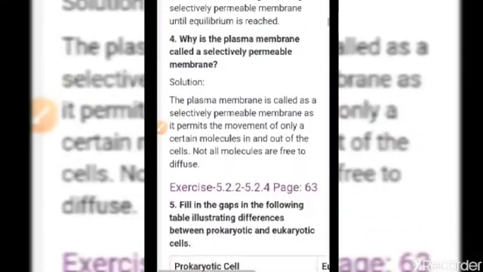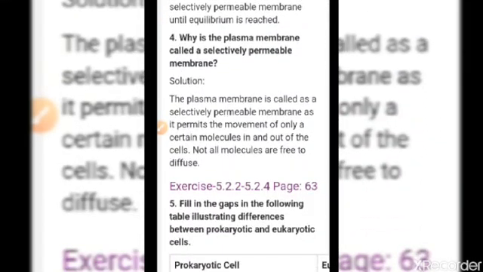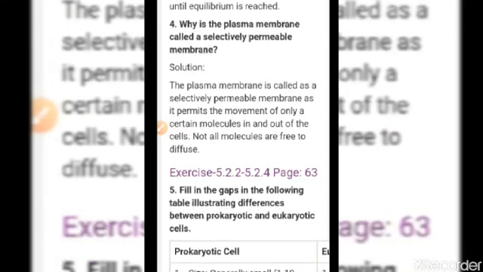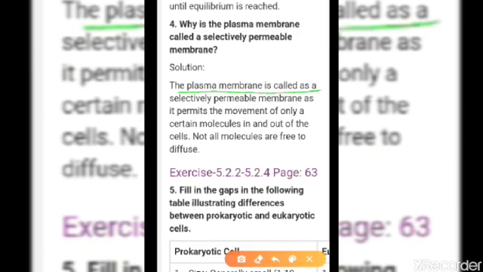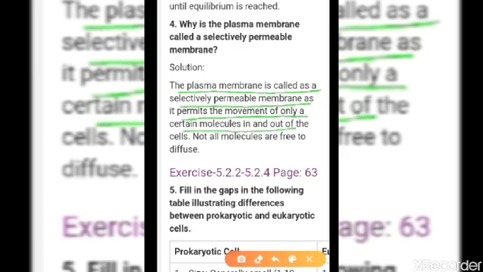Why is the plasma membrane called a selectively permeable membrane? So let's see. The plasma membrane is called selectively permeable membrane as it permits the movement of only certain molecules in and out of the cell. That means plasma membrane selects some of the particles that will enter and something will come out. So it does not allow all the particles to go in and come out. So it is called selectively permeable membrane.